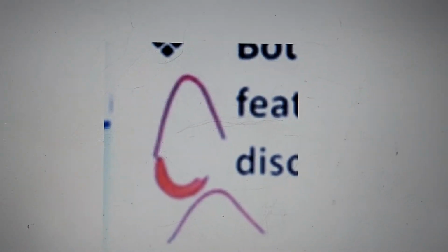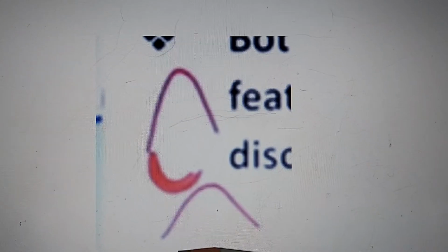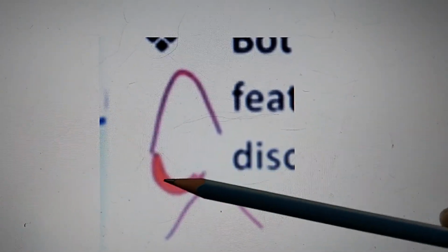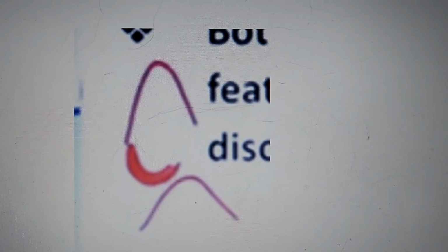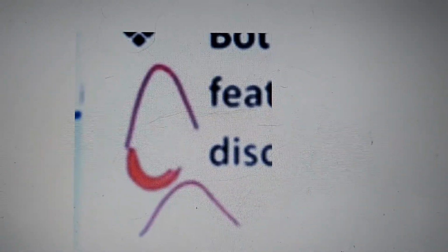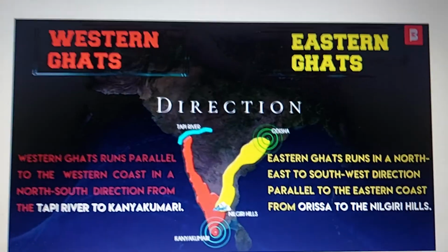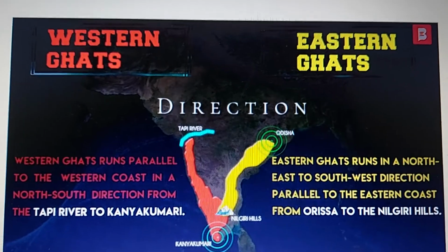But there is a technical difference. You can see in between two mountain ranges there is a valley kind of a thing created, that is called as ghats. So now let's see the direction of these two ghats.